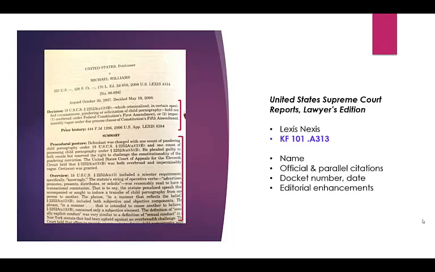This is the same case in United States Supreme Court Reports Lawyers Edition, published by LexisNexis. It begins with the name of the case, official and parallel citations, docket number and date. Then there are a few tools that are going to help you determine if this is a case you need to look at more closely. This summary that's bracketed has been written by an editor, not by the court. So it may be useful for you to read, but remember it's not citable.